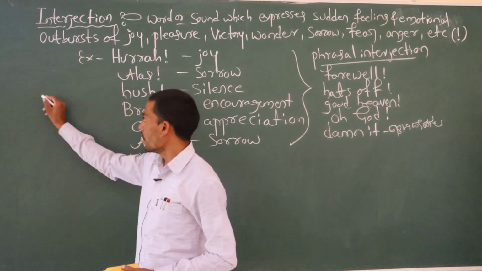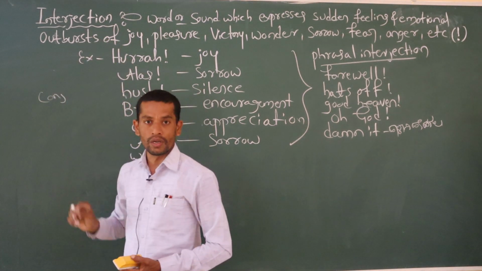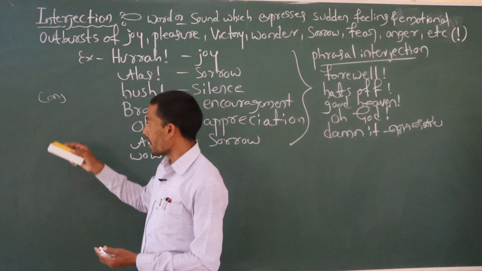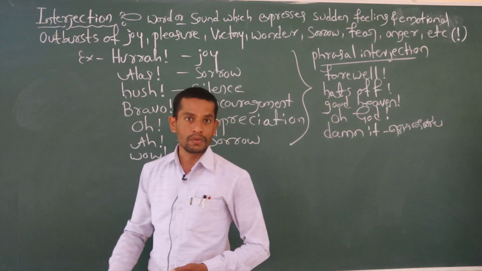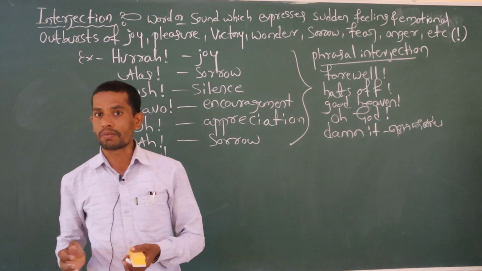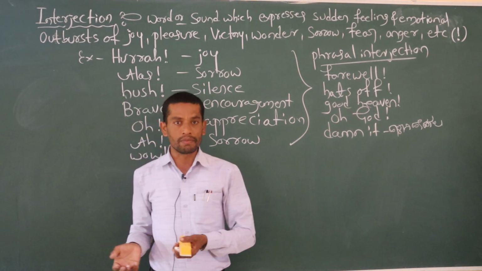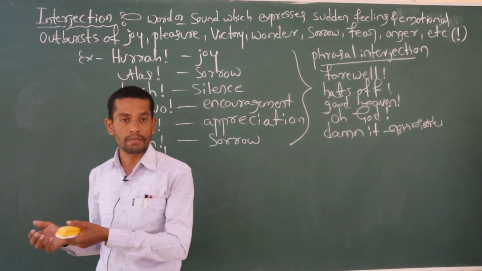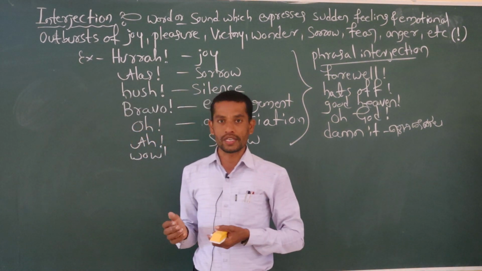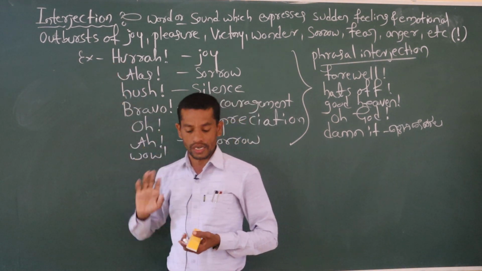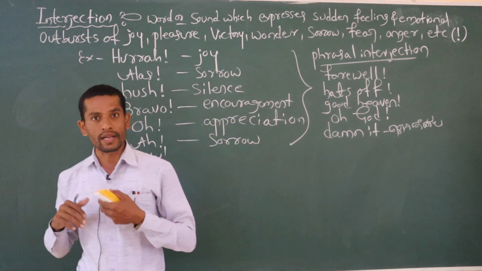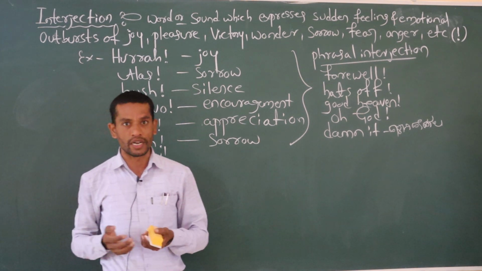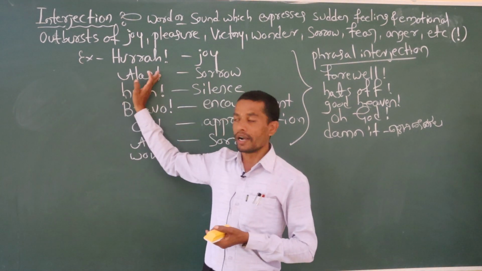Already we understand conjunction. Conjunction is a joining word. It sometimes joins words, sometimes sentences, sometimes clauses, sometimes phrases. Interjection is pronounced a bit like conjunction, but its meaning is totally different.